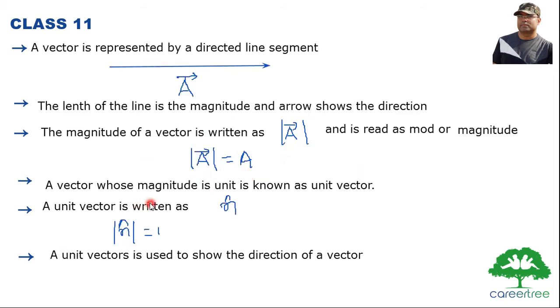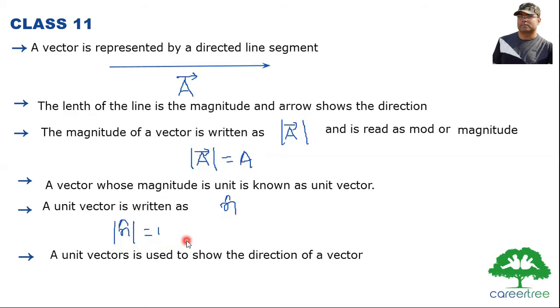One of the important types of vector in physics is the unit vector. A vector whose magnitude is unity is known as a unit vector. We write a unit vector with a cap symbol. If n is a unit vector, then n cap is the representation. From today onward, if you see a cap written anywhere, it represents a unit vector. A unit vector has unit magnitude.